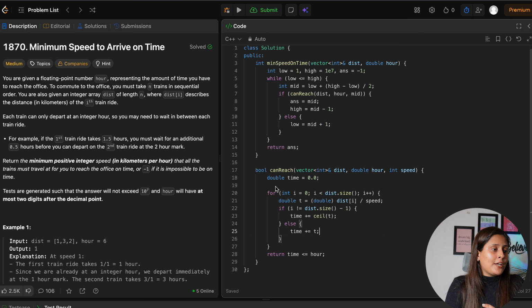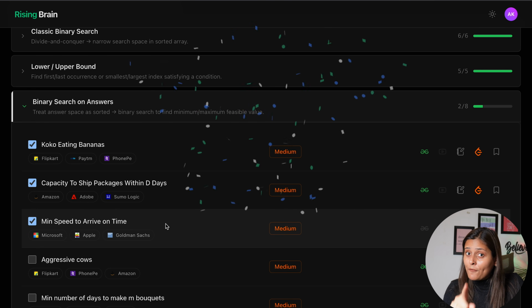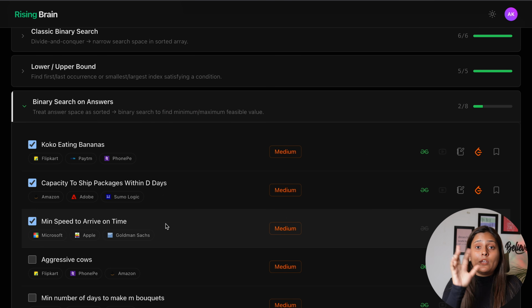So with this we can go to the sheet and mark the third question as submitted, and you also have to mark this. Let me know in the comment section if you submitted this on your own, or if you understood this, by commenting solved, understood, or whatever you like.